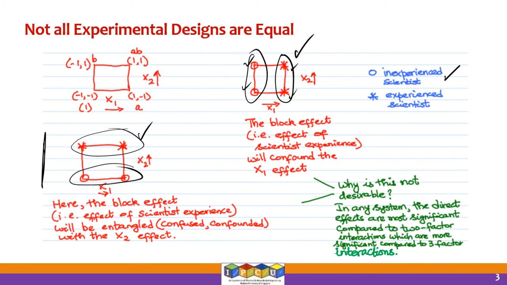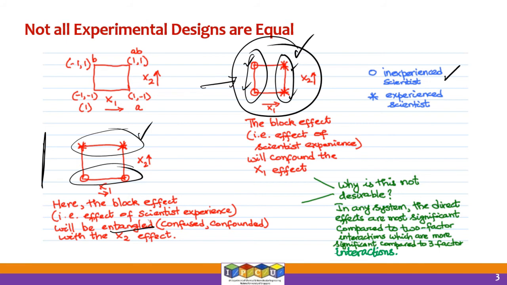That means you would not be able to distinguish whether the difference in the results is due to the x2 factor or is it due to the skill level of the scientist. In exactly the same way as here, if you adopted this assignment, we would not be able to say whether the difference in the measurements in the response y is it due to factor x1 or is it due to the skill level of the scientists who did those experiments. All right, so these two experimental designs will suffer from this problem of entanglement.